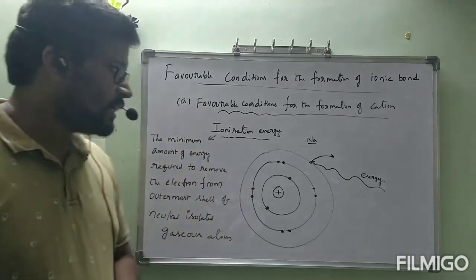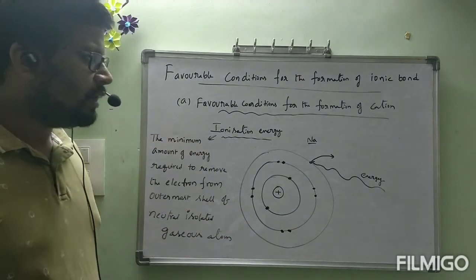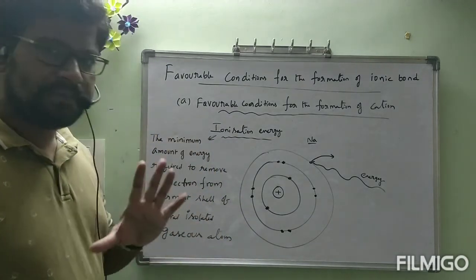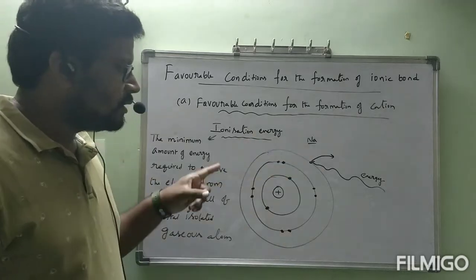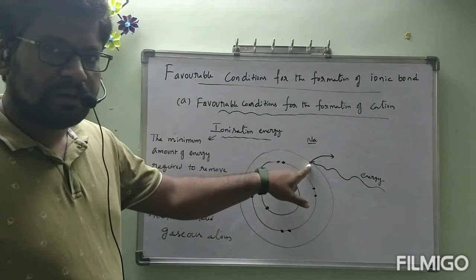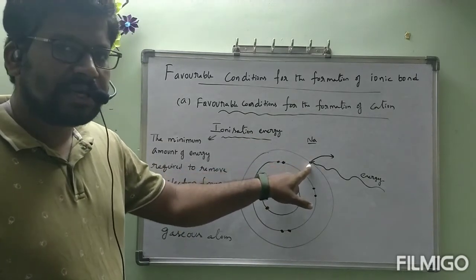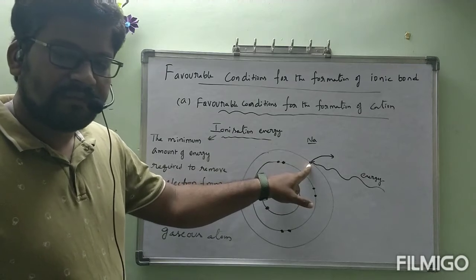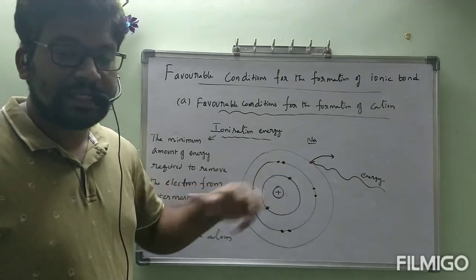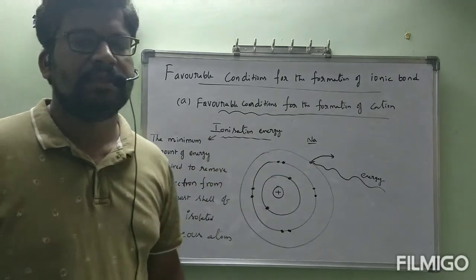Now once again see the definition of this energy. Simple. This is the atom we have. It has an outermost electron. To remove the electron, that atom will not simply lose it. Definitely we have to provide some condition. That is only reaction conditions.